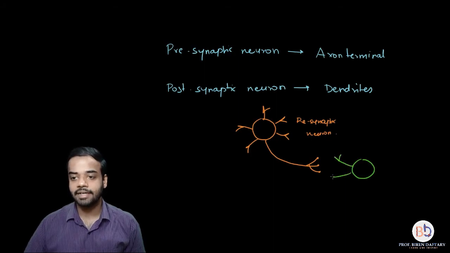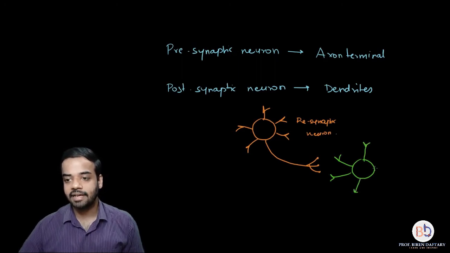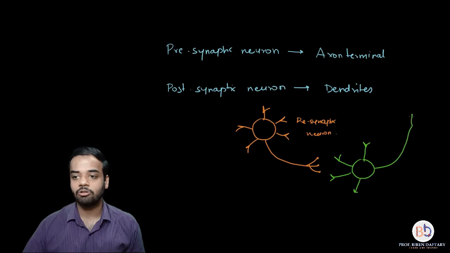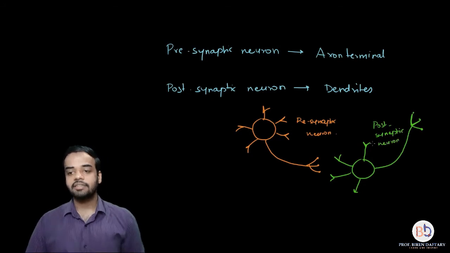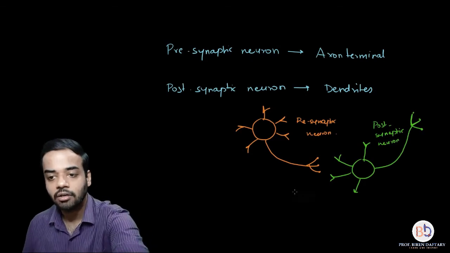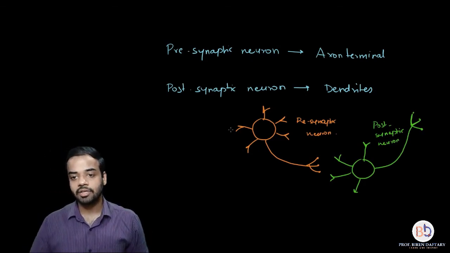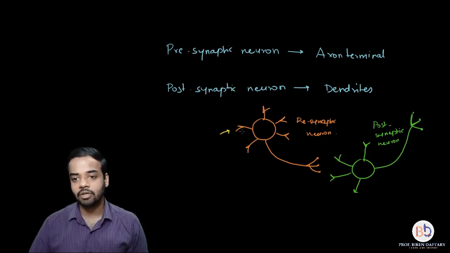These are the dendrites, and this is the axon of the postsynaptic neuron, and it will also end in telodendron. So this green colored one is the postsynaptic neuron. Now if you see, the message is going to be transmitted from the presynaptic neuron. So the direction of message flow, if you want, it is going to be like this: from the dendrite to the dendron to the cyton, then axon, and then over here.